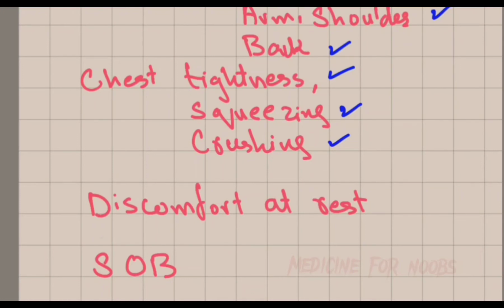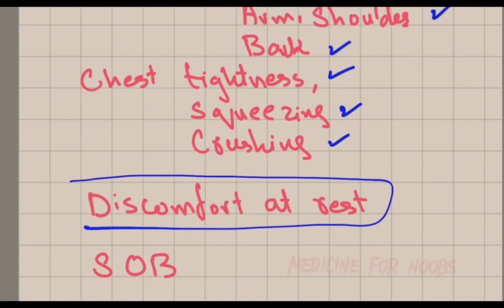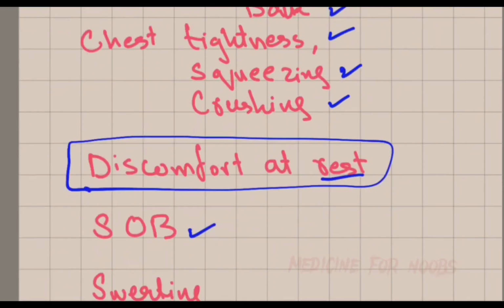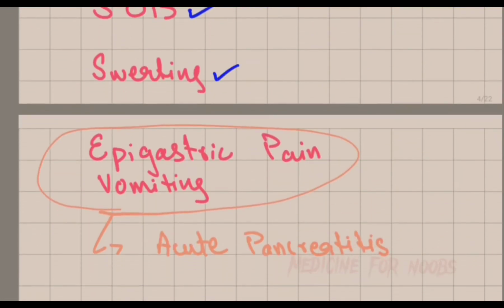And the main factor which separates it from angina pectoris or stable angina is angina at rest or discomfort at rest. The patient may also experience shortness of breath. There can be sweating. The patient can also experience epigastric pain and vomiting.